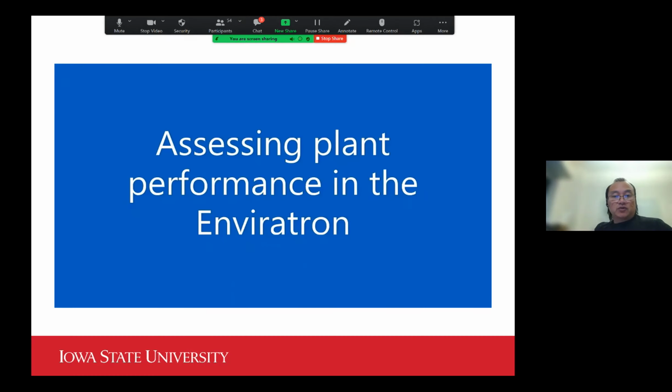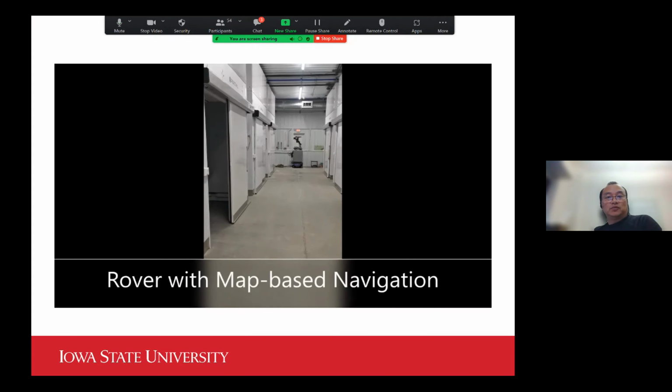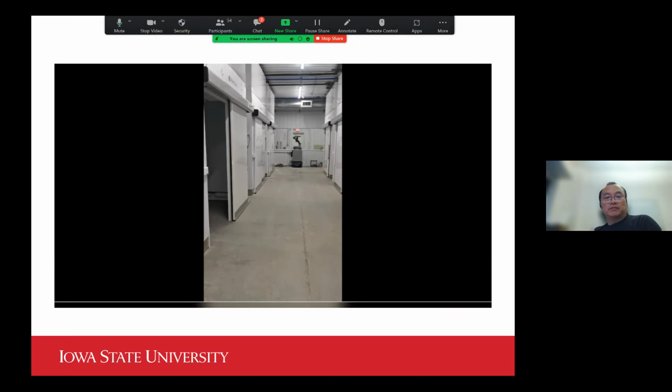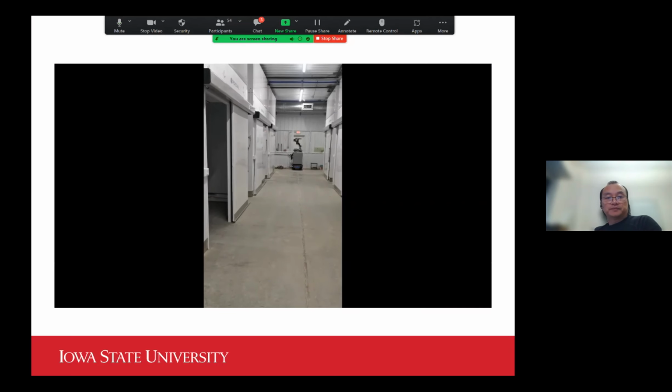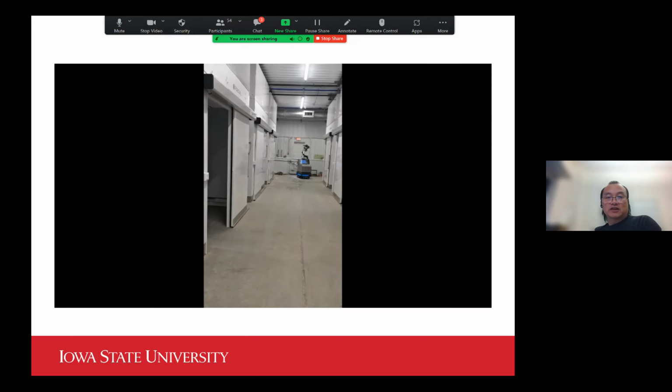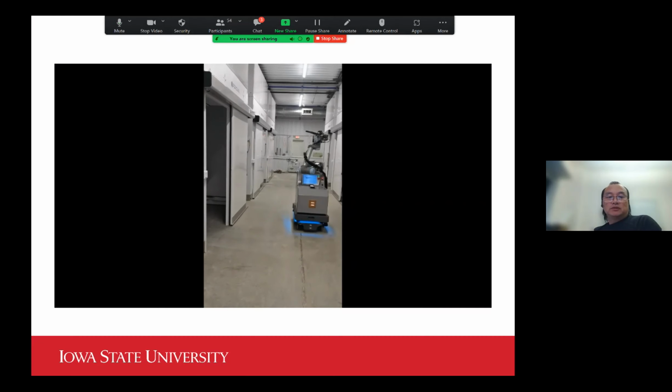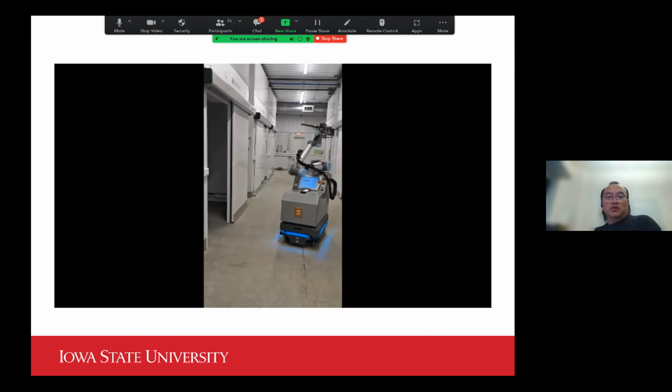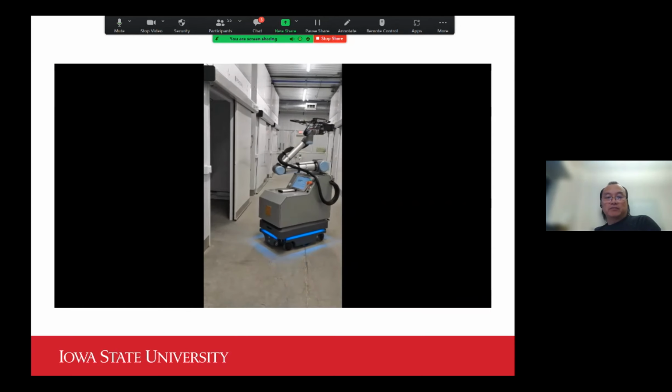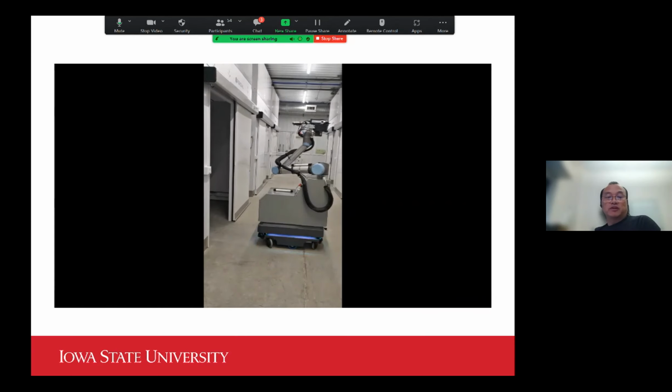So this is the video we collected recently to show the workflow of the Envirotron rover. It leaves the docking station, the charging station, and we are using a virtual map of the facility. So you see there is no magnet tape anymore as what we used in the very beginning.